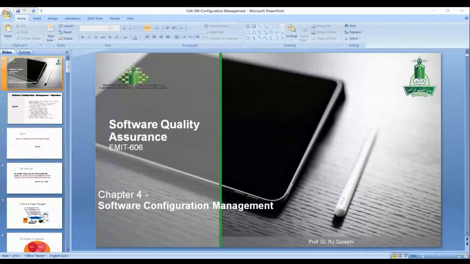Now I am starting the chapter number 4. Software configuration management.